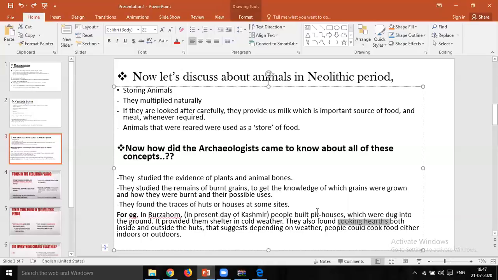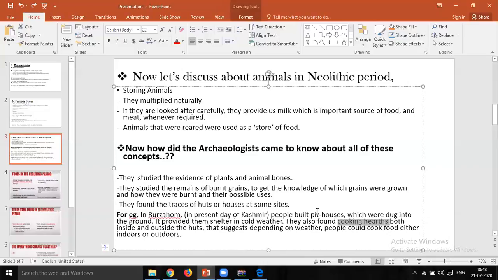These cooking huts were found both inside as well as outside the huts, which suggested that it depended on the weather. If they cooked outside the huts and the monsoon season came, it would make the cooking hut wet, and if it became wet, it would not be possible for them to cook food. So they made the cooking hut both inside as well as outside.